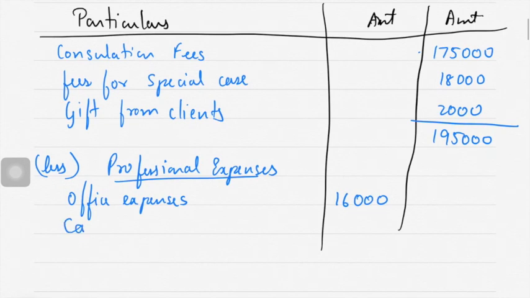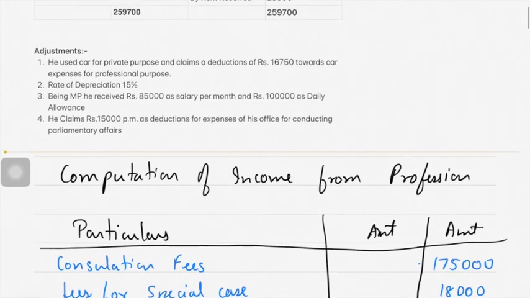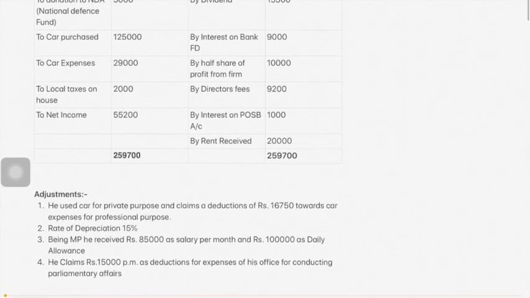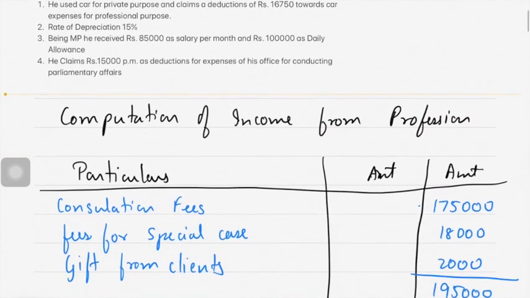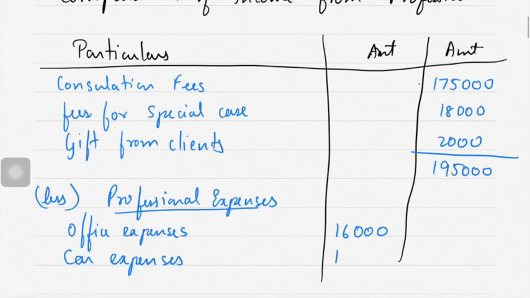Next, car expenses. Car expenses already calculated. 29,000, no, it's given 16,750. In the adjustment it is given as 16,750.